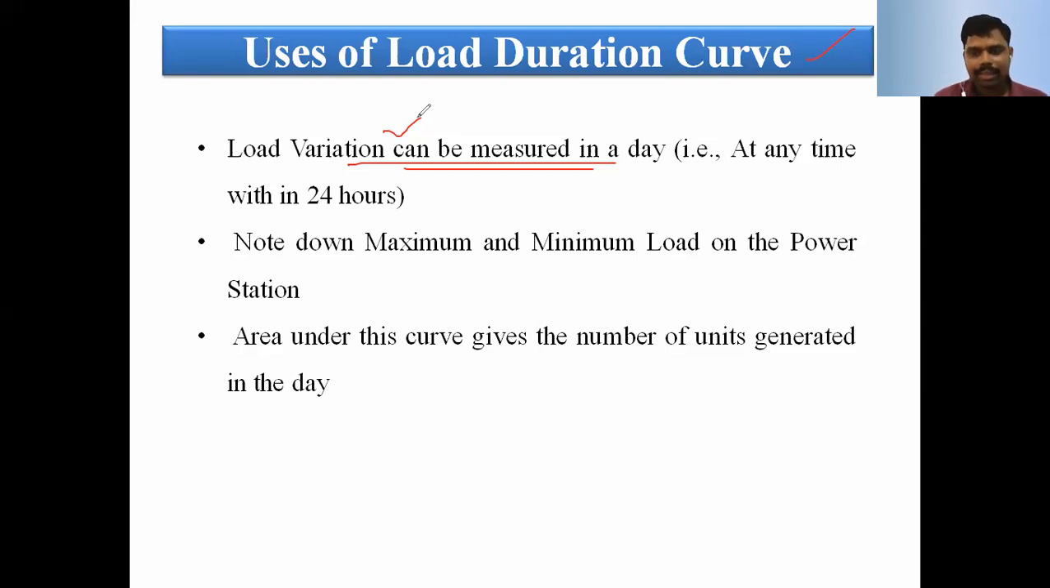Once we save it, we can utilize it in the future, whether for one day, one week, one month, or one year. With the help of the load duration curve, we can identify the load variation in a day, over any 24-hour period, and measure the maximum demand and the minimum demand. In the previous example, the minimum demand is 5 megawatts and the maximum demand is 20 megawatts. Similarly for different stations, either 200, 300, or 500 megawatts, based upon the plant capacity.